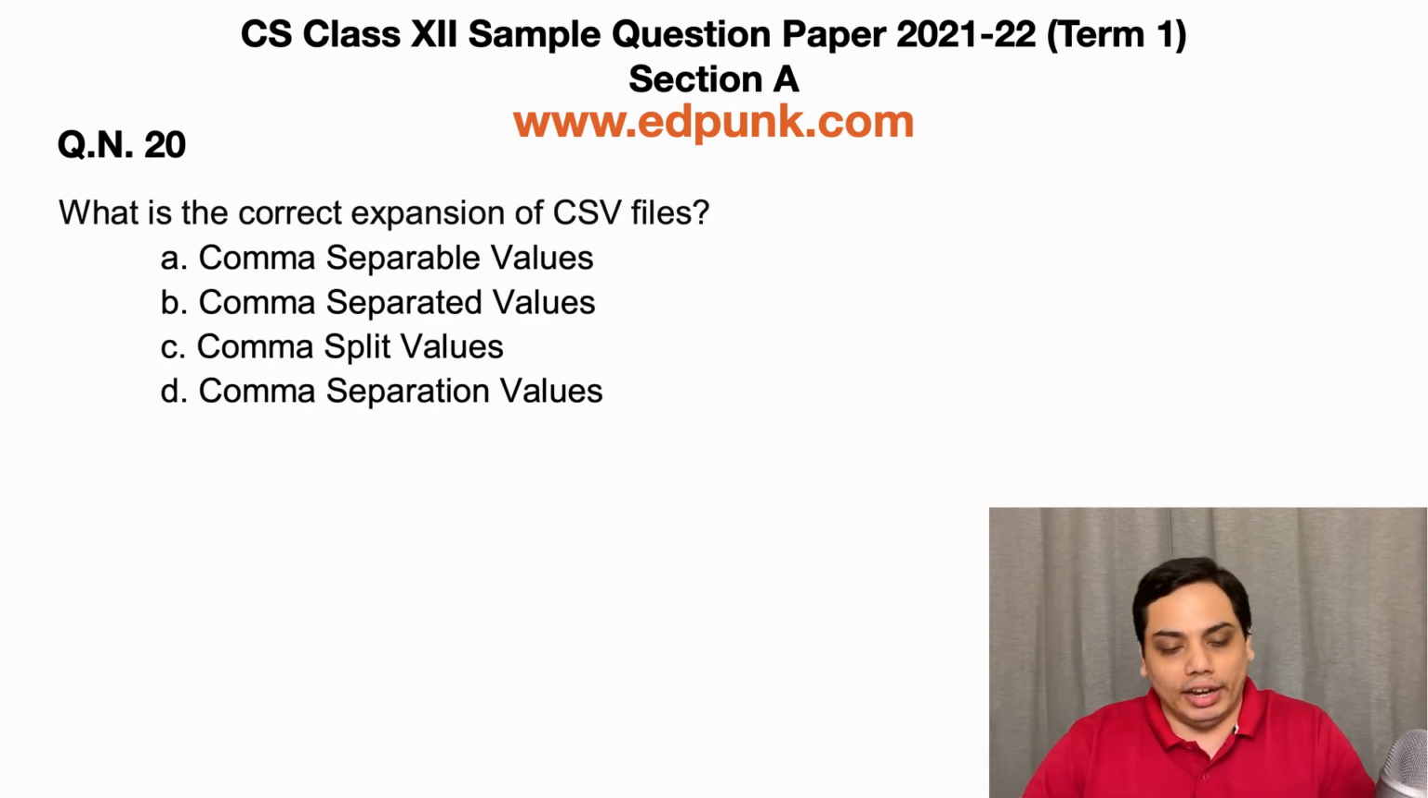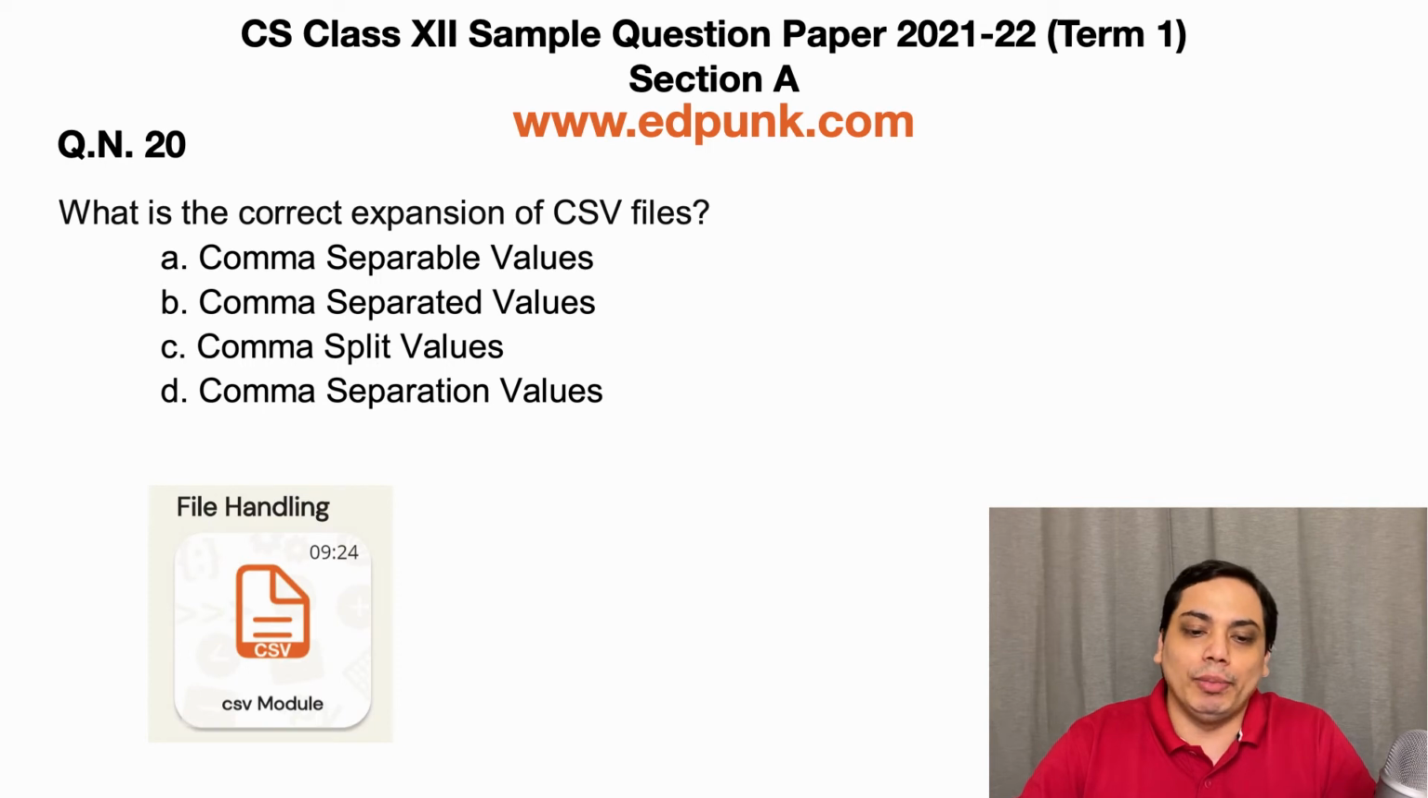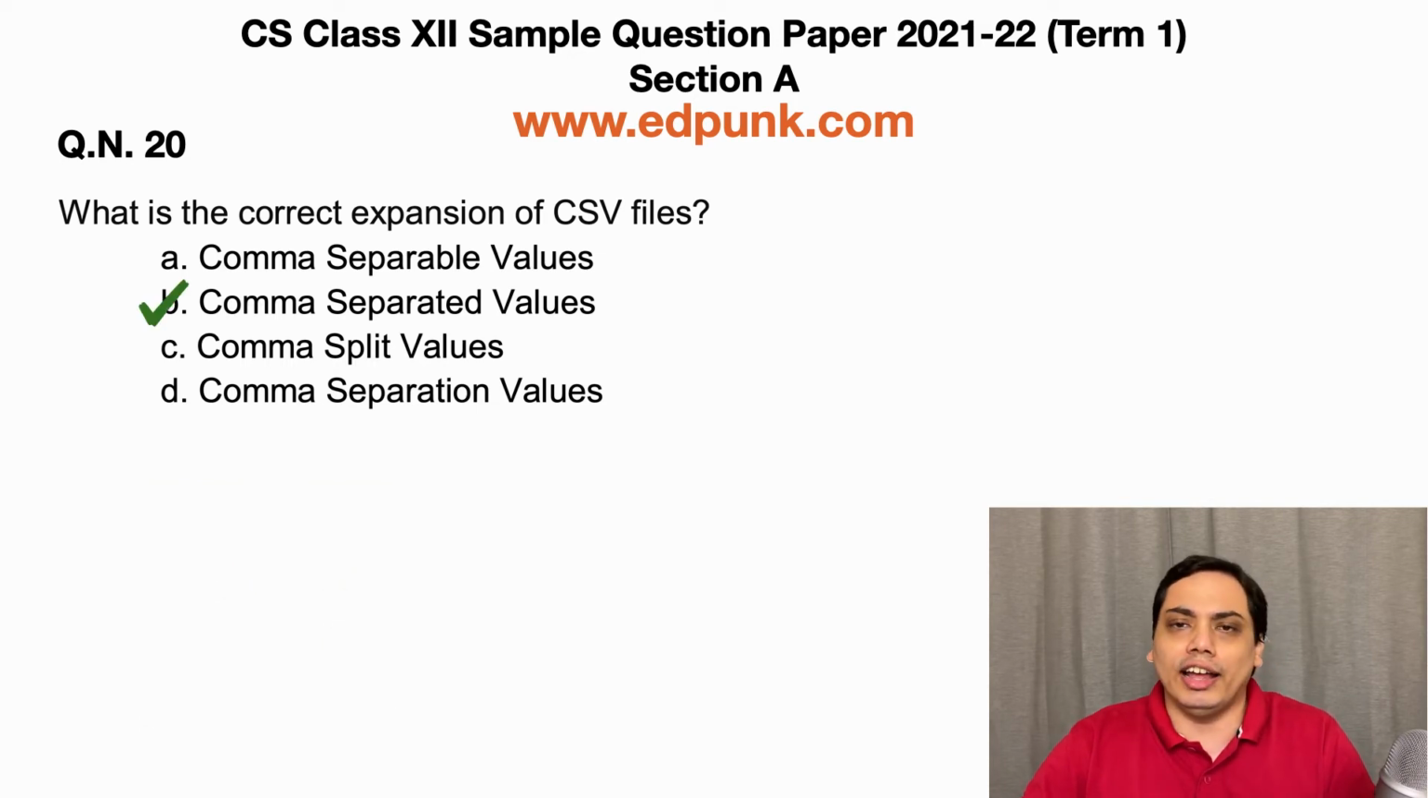Now moving on to the next question. What is the correct expansion of CSV files? Option A, comma separable values. Option B, comma separated values. Option C, comma split values. And option D, comma separation values. This is again a very straightforward question and the answer is option B, comma separated values.